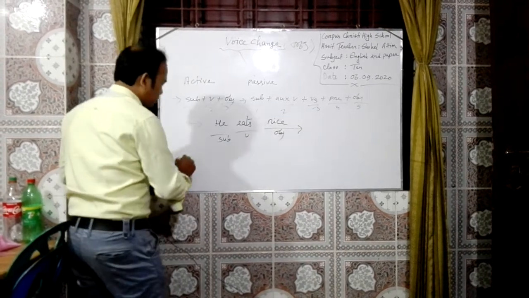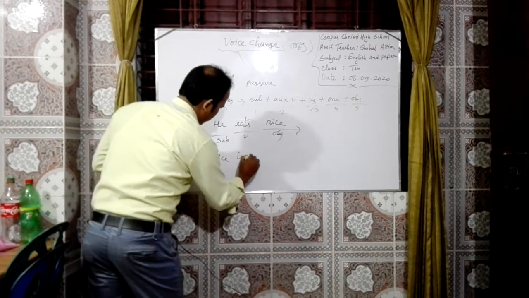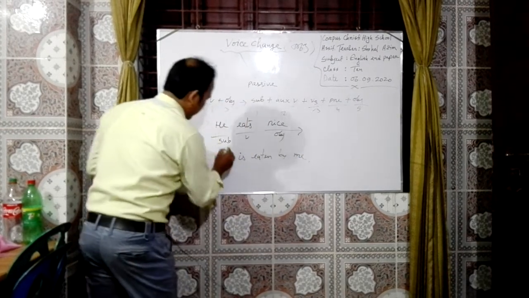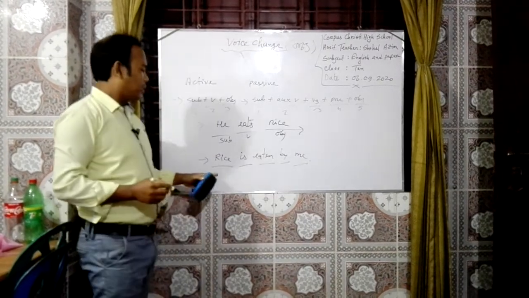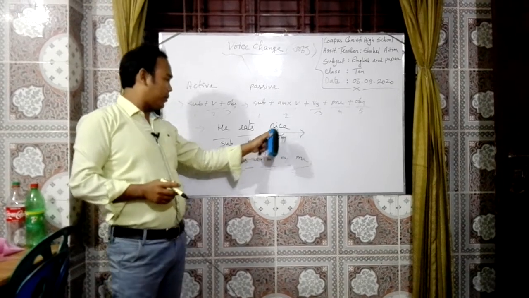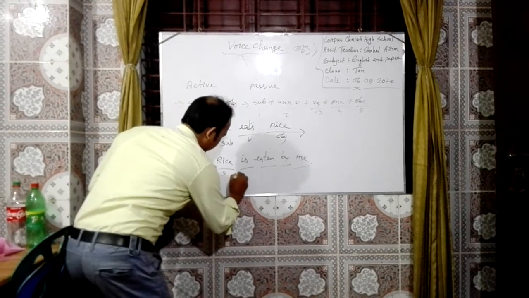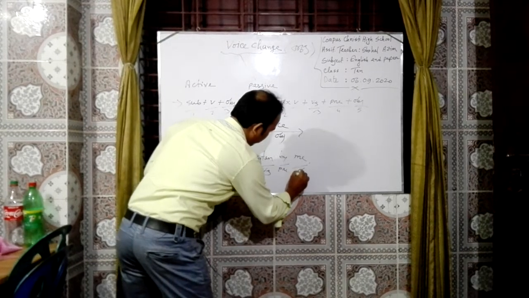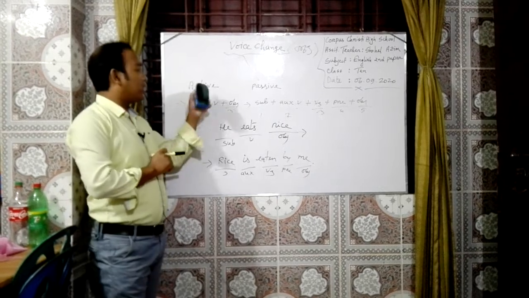You see, rice is eaten by me. You see, 1, 2, 3, 4, 5. In active voice we get three topics, and in passive we get five. This is the subject, this is the auxiliary verb, this is the verb in third form, this is the preposition, and this is the object.